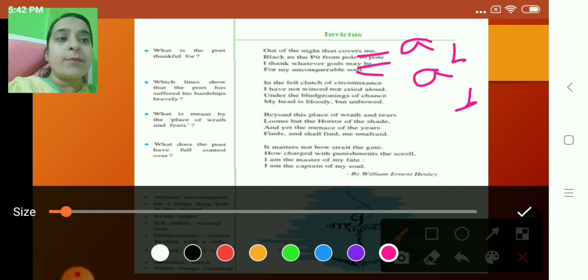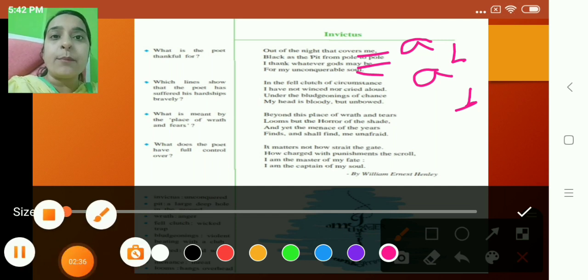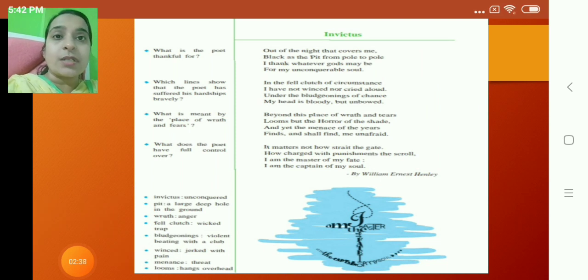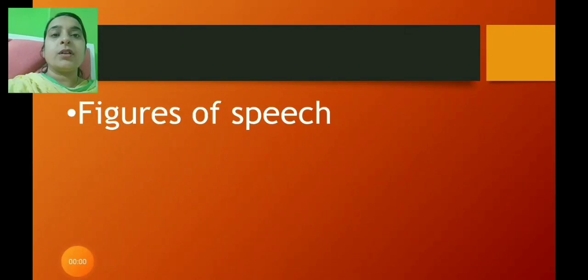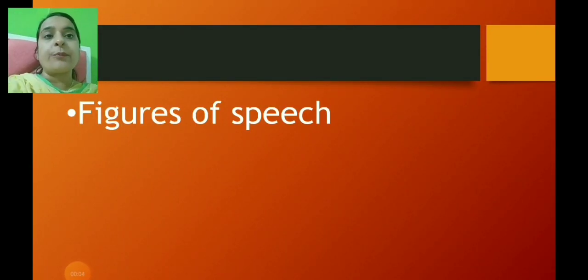So children, the rhyme scheme of the poem is ABAB. So what is the rhyme scheme? ABAB. Okay. Children, now let us discuss figures of speech.